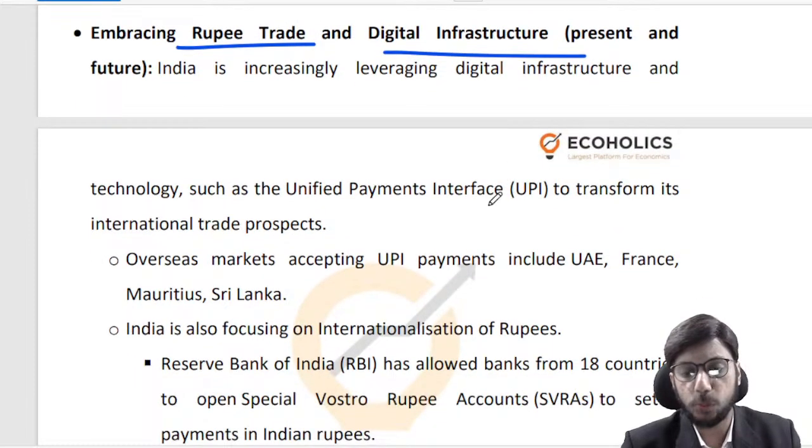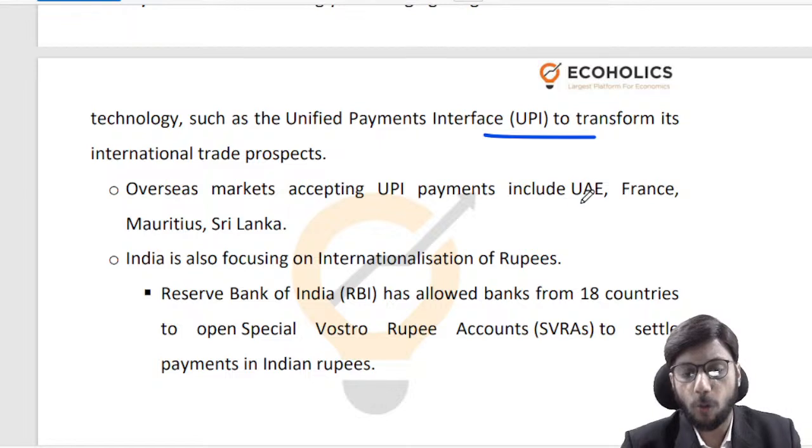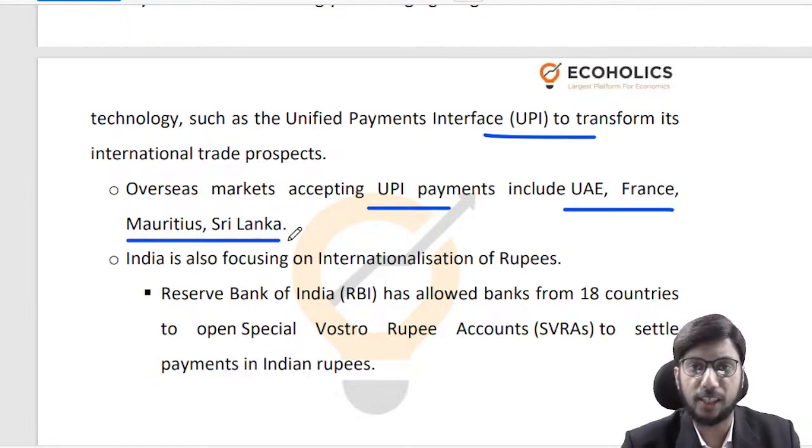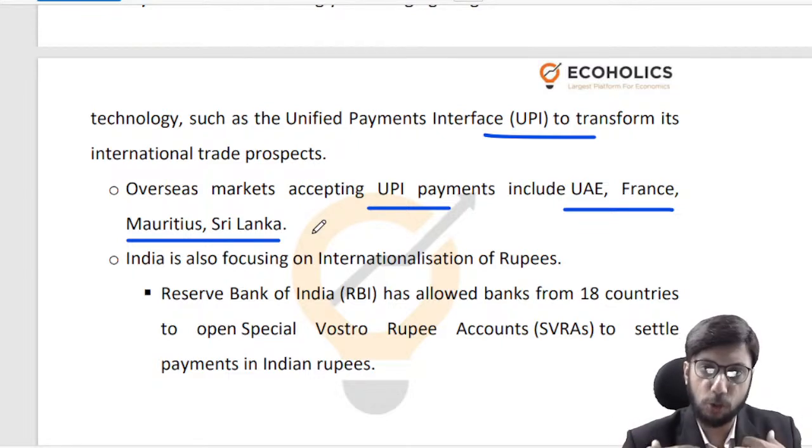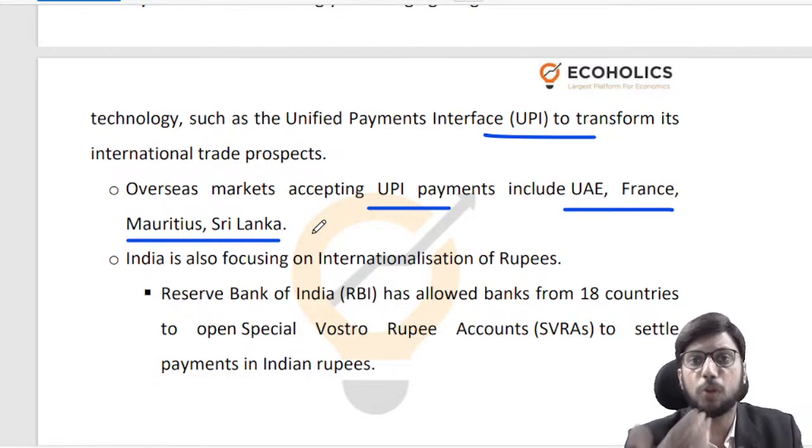So for instance, UPI as a platform, it is basically going abroad, right? Overseas markets are accepting UPI payments, whether it is UAE, France, Mauritius, Sri Lanka. So UPI is becoming very popular, which means that what India is developing is getting acceptability abroad, which is a very important thing. We need to be able to start changing our image, and that image makeover needs to happen in frontier technologies or important areas. And in that sense, UPI is helpful in changing image, if not anything else.